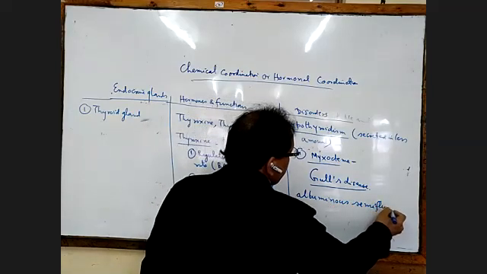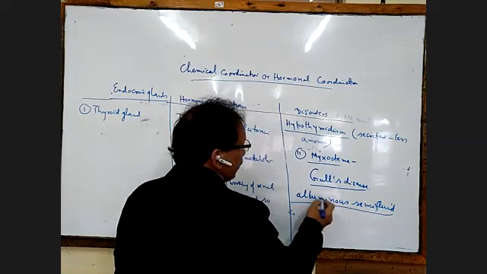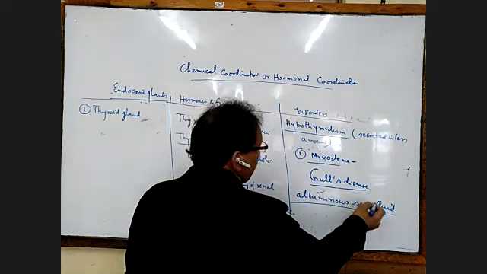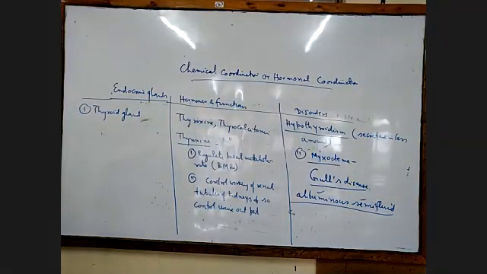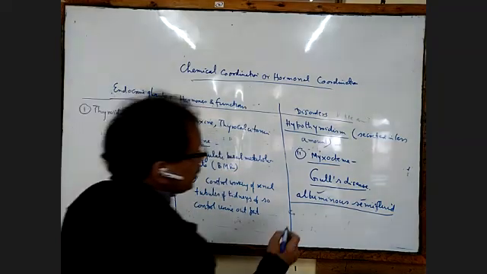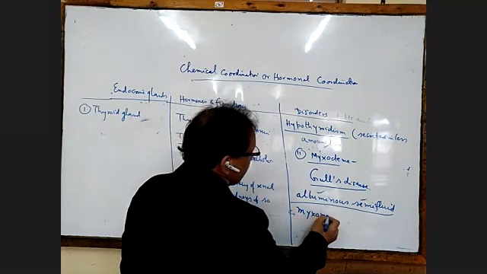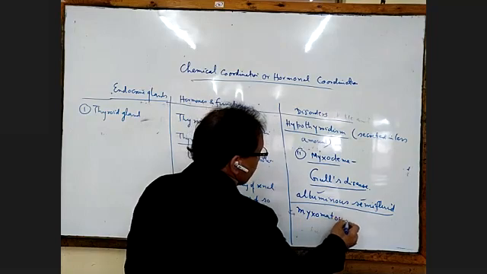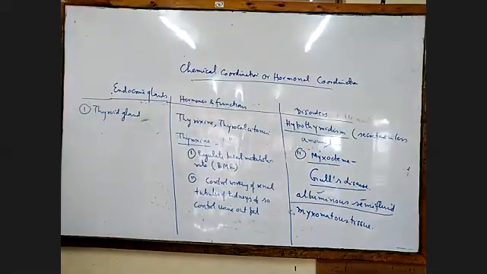I have written here on the blackboard also, albuminous semi-fluid. Due to deposition of the albuminous semi-fluid on the myxomatous tissue. Okay, deposit on the myxomatous tissues.